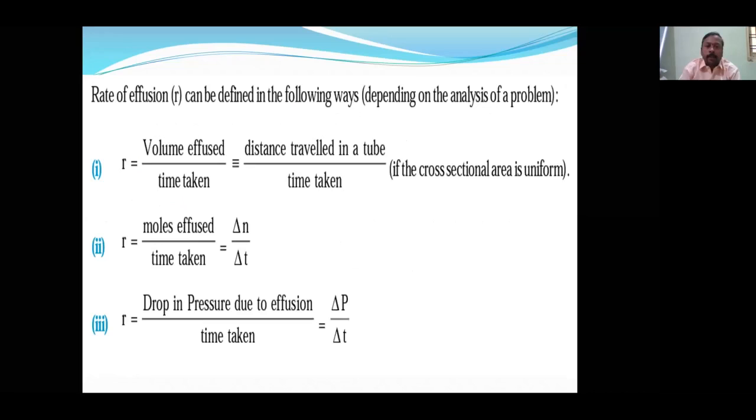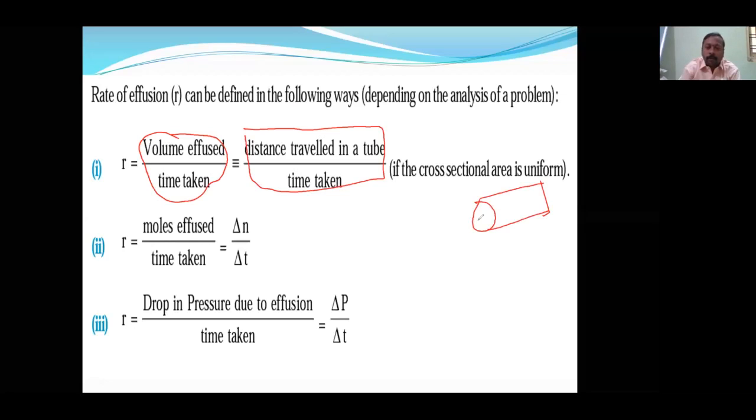Depending on the analysis of the problem, you can use any of the following. A rate of diffusion can be defined in the following ways. If the question gives volume and time taken, you can take this one. And sometimes they give a tube from left to right. There is a very famous question: in a container, from one side it is HCl, and from another side it is NH3.